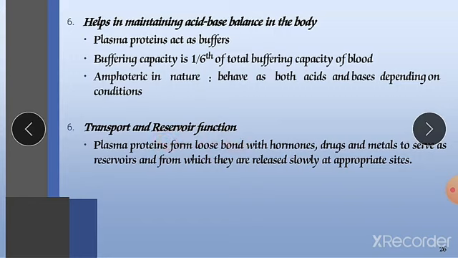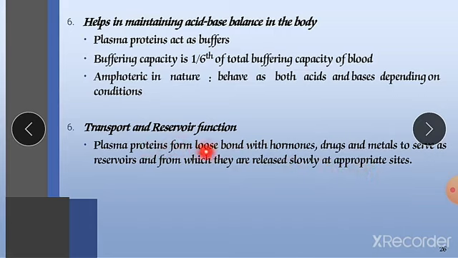So here the plasma proteins form loose bonds with hormones. Transport or reservoir function means they try to maintain the quantity of our plasma proteins. These plasma proteins form loose bonds with hormones, drugs and metals to serve as a reservoir, from which they are released slowly at appropriate sites. They are nothing but the carrier for hormones, drugs and the metals or electrolytes. From one place they carry those hormones and drugs to another place, and they release them slowly.